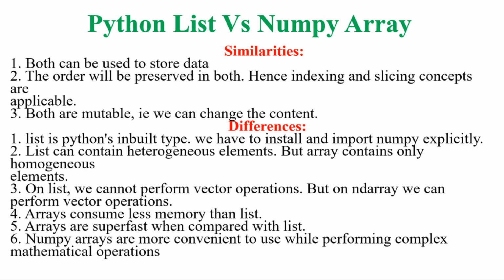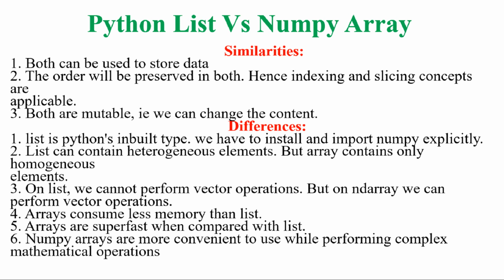On a list, we cannot perform vector operations. Suppose we have a list and we want to multiply all the elements of the list by 2. You cannot do any vector operations. That means you cannot perform any arithmetic operation with a scalar on a list. That is called vector operations. But with an ND array, you can perform all types of vector operations. That is the most important feature of numpy. In an ordinary list, we cannot perform any vector operations, but with a numpy array, we can.